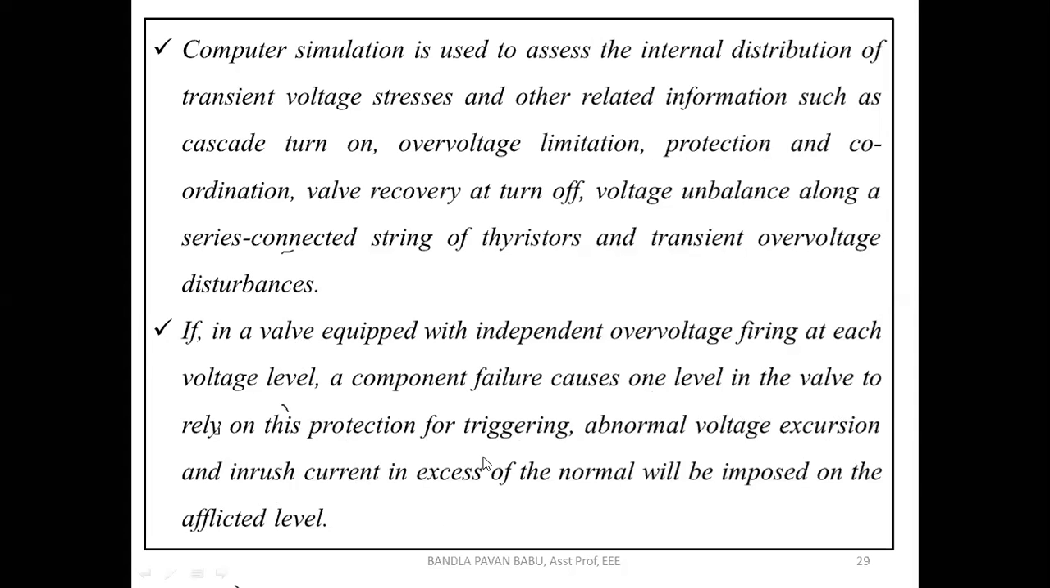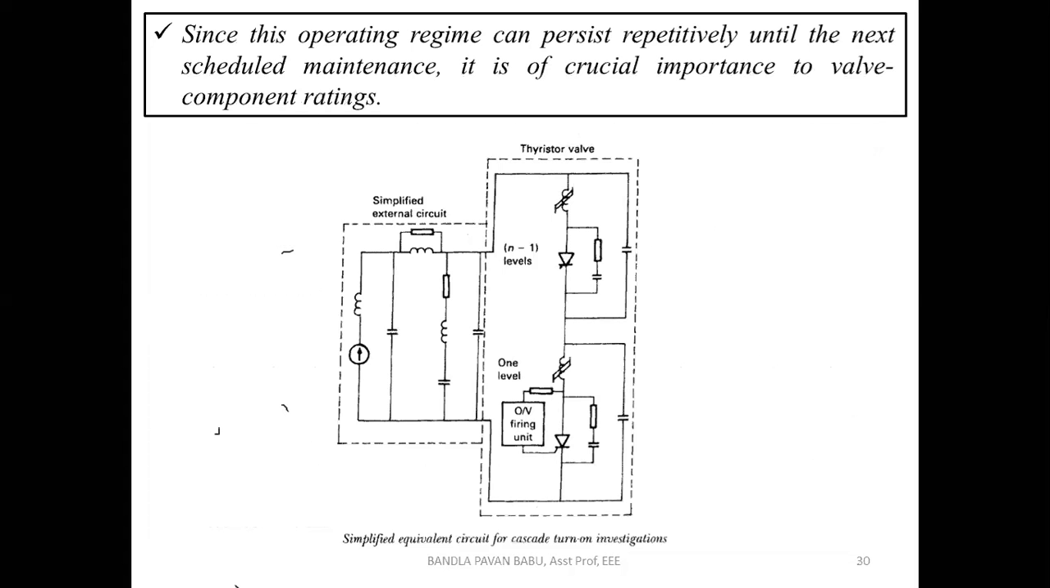So if it has failed, with this over voltage we are going to inject into the other switches. What happens is it will affect the entire set of switches which are running under normal operating conditions. So this leads to voltage excursions and inrush of currents in excess of normal being imposed on the afflicted level. This is going to be injected into the other components also. That is the case there.